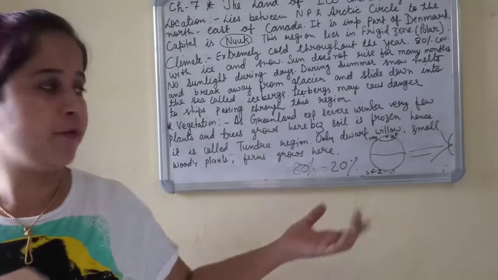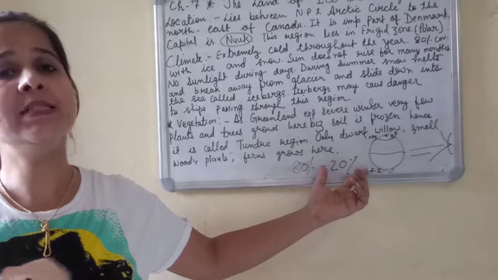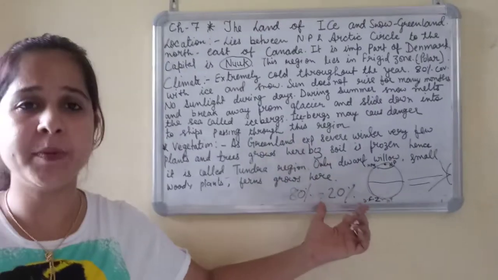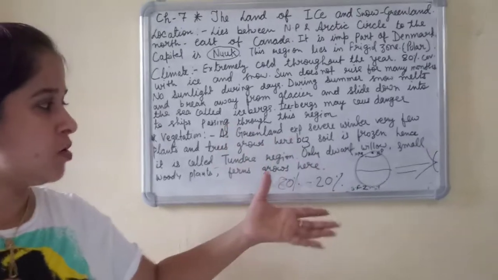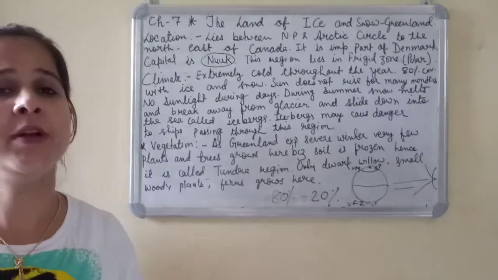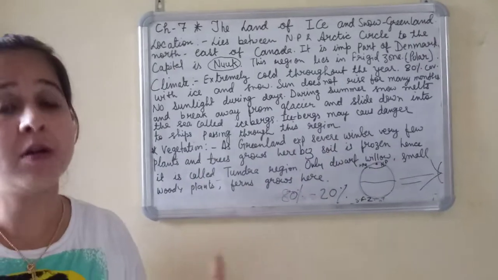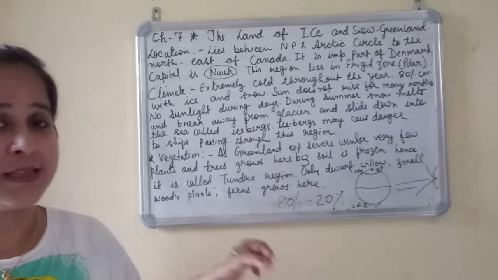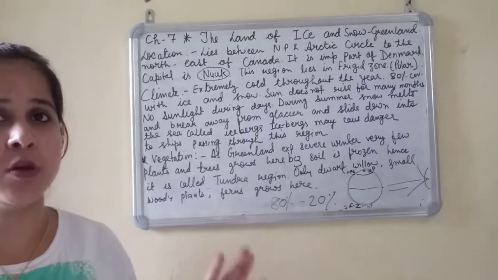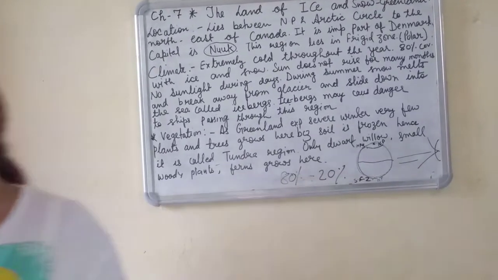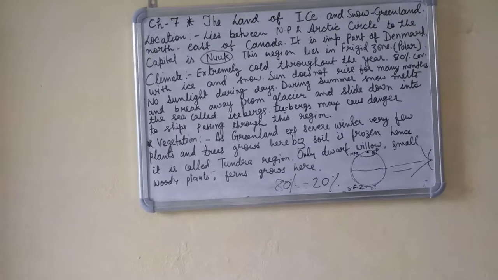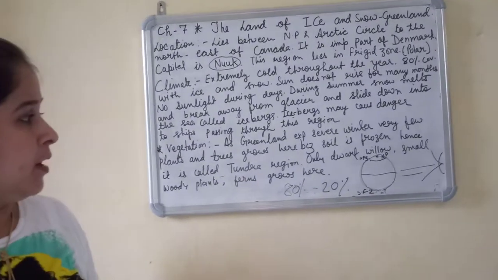So now see, where to do agricultural activity? It is not possible to do agricultural activity in the remaining 20% part. And in the 80% part we cannot imagine growing different kinds of crops on an ice sheet. Yes, exactly, agricultural activity is not possible on the icy sheet. So for this reason vegetation is very less found here.